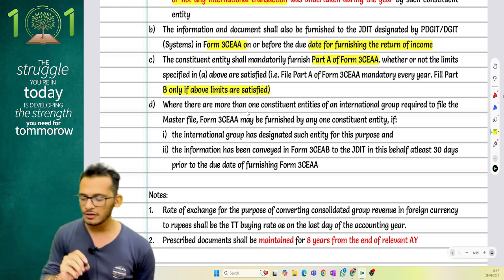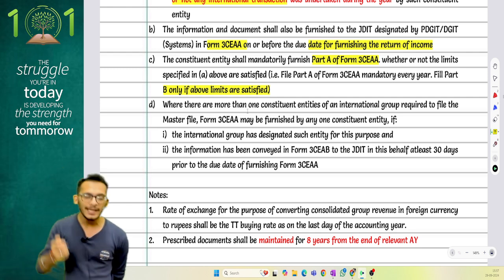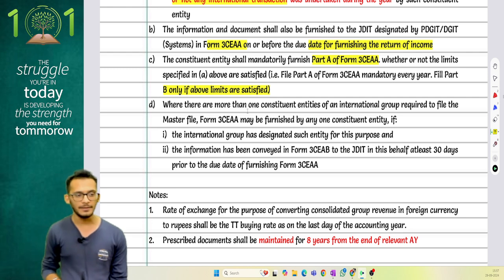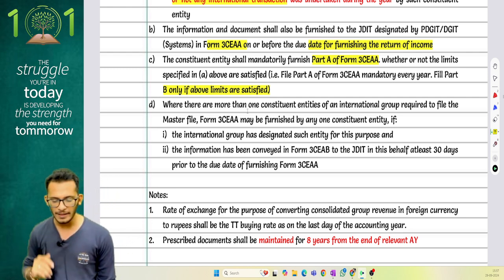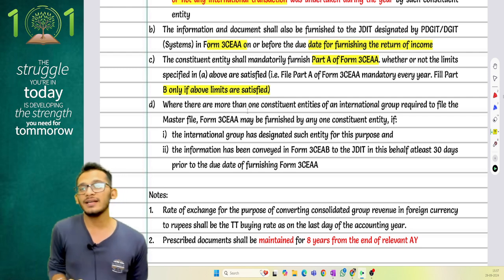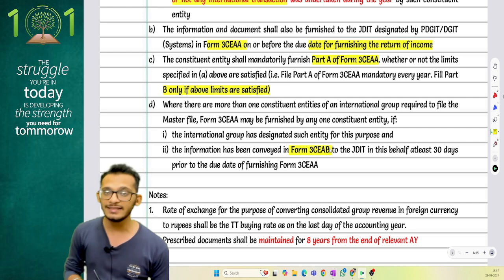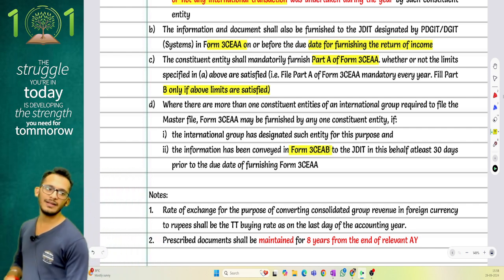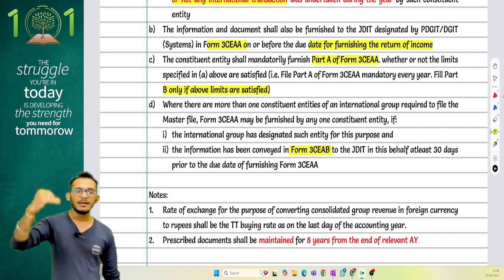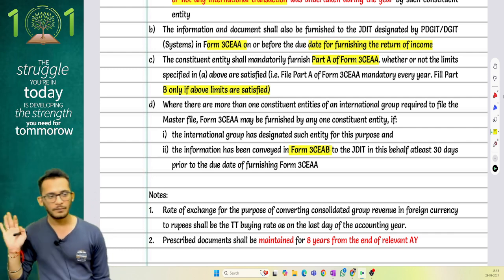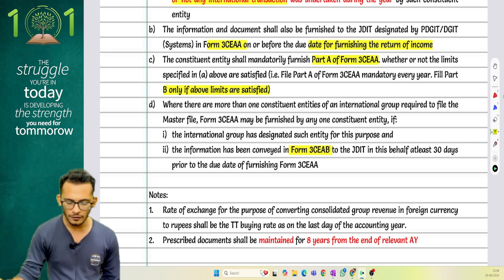When there is more than one constituent entity of the international group in India, then you can choose one of the persons to file the master file on behalf of every other party. Every other party does not have to file a master file, but they will have to file form number 3CEAB, where they say that they will not file the form, and the appointed constituent entity will file the form in the current year. Yes or no?